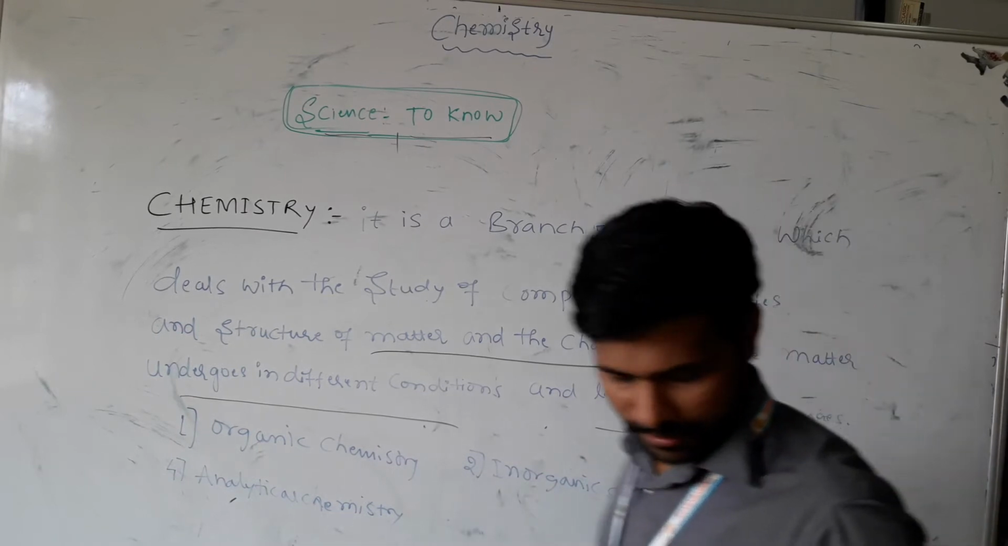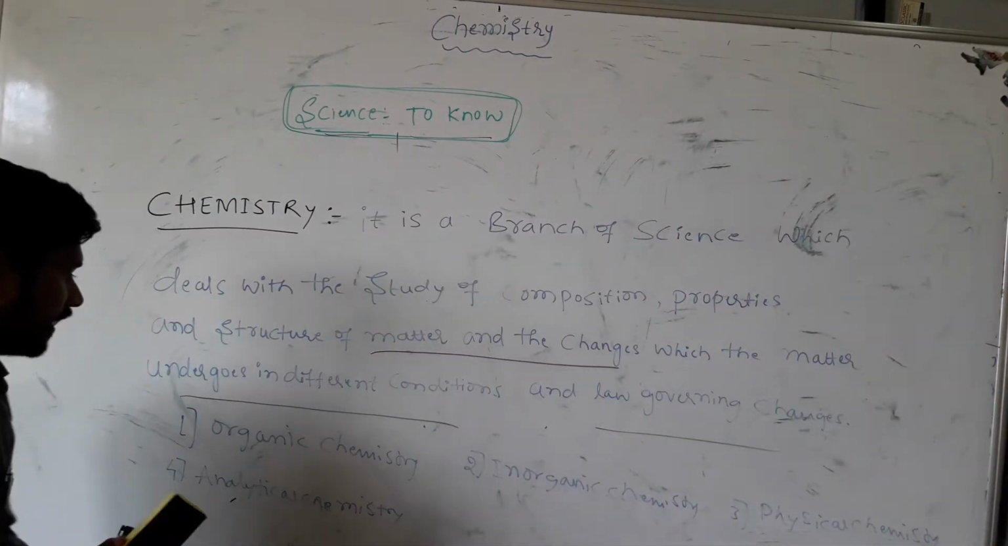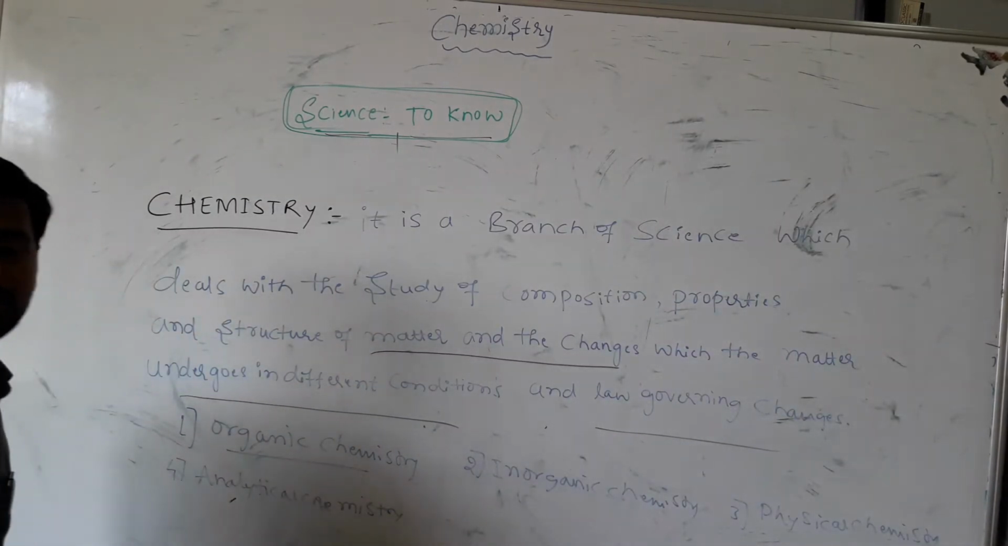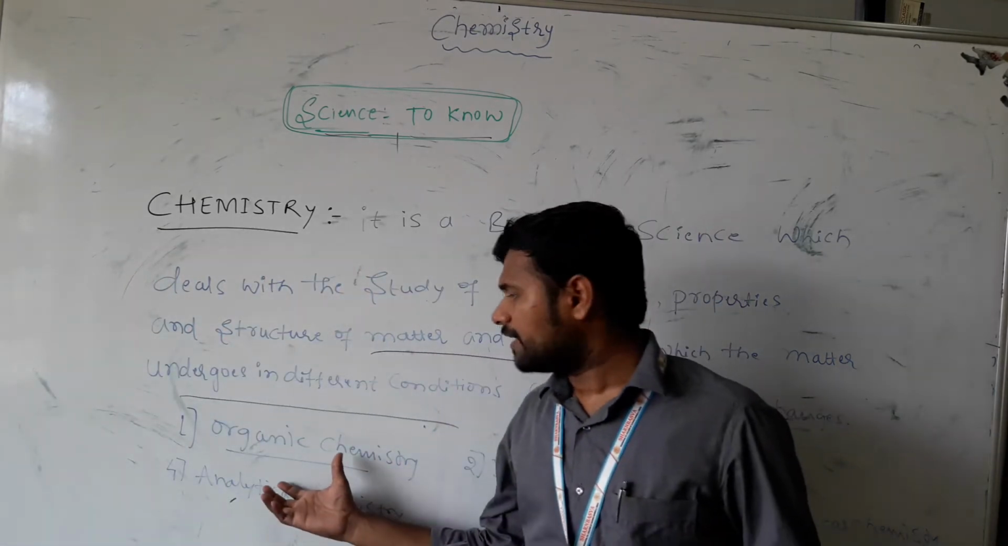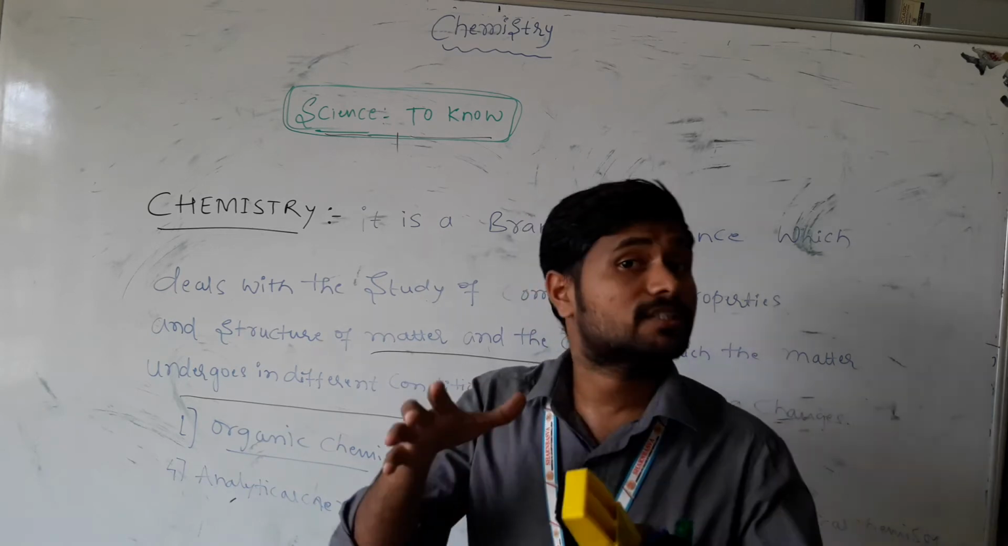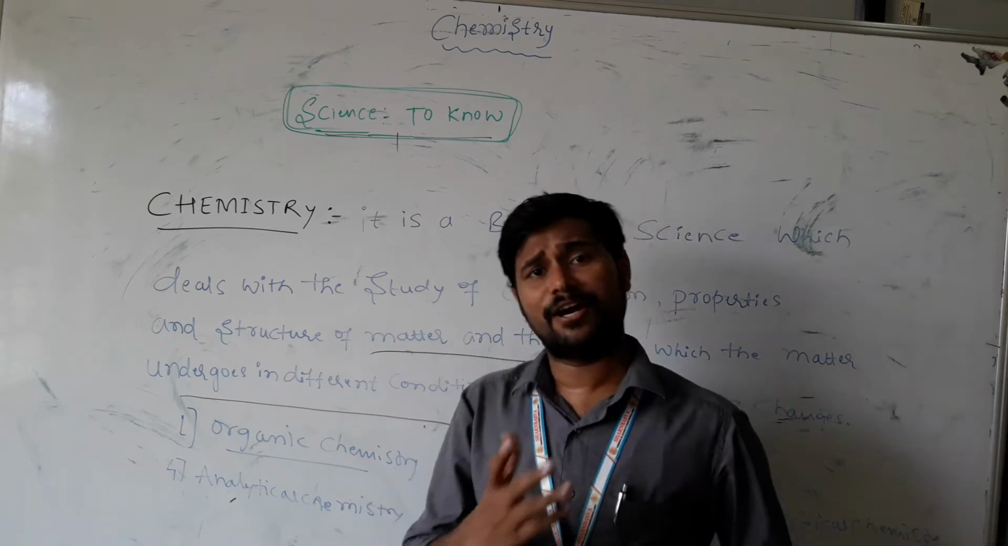Now the physical chemistry, and we are going to be starting with the organic chemistry. What is the meaning of organic chemistry? Organic chemistry is a branch of science where we are going to be studying carbon and its compounds. That is, we can say, hydrocarbons.